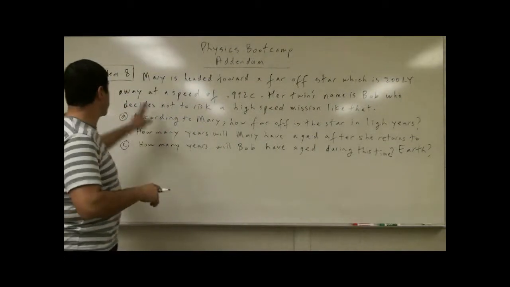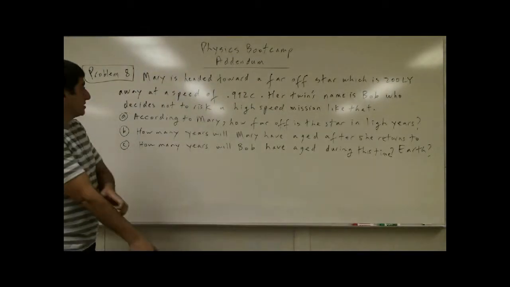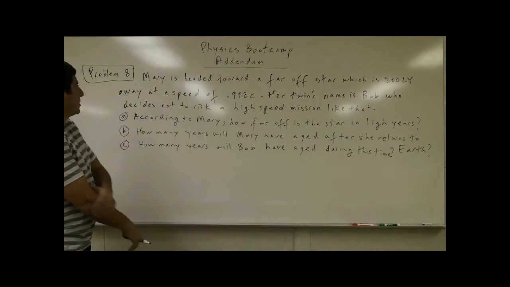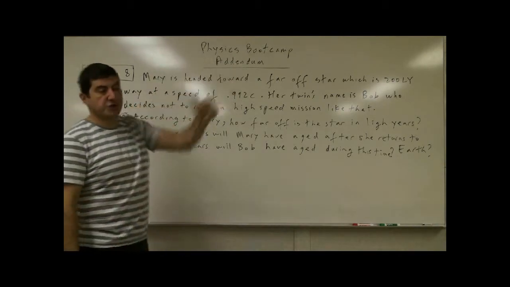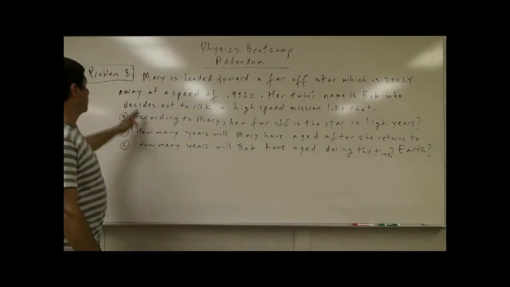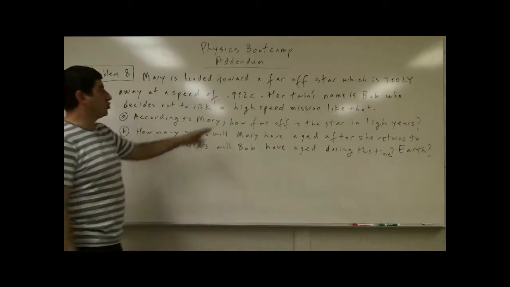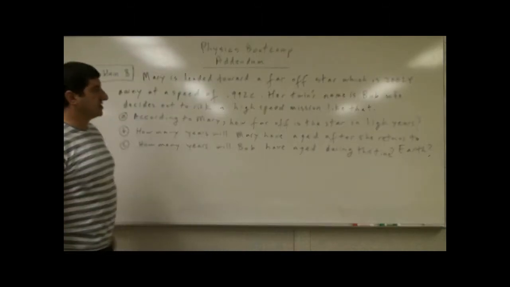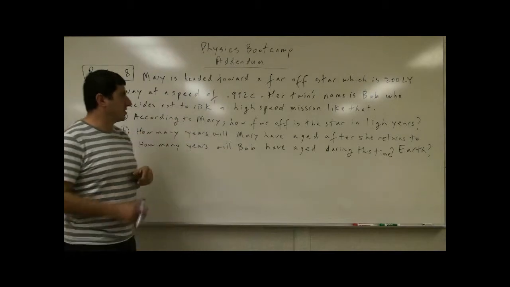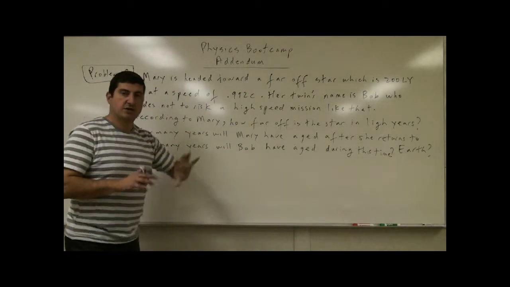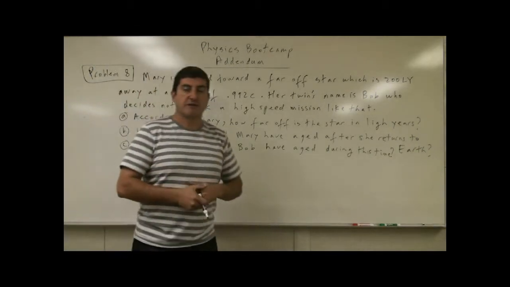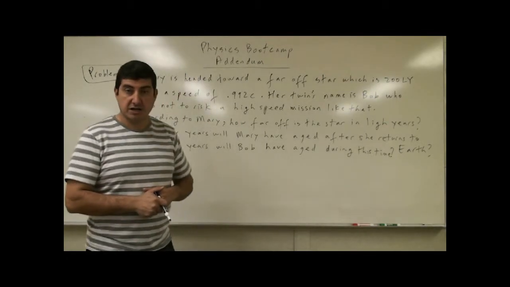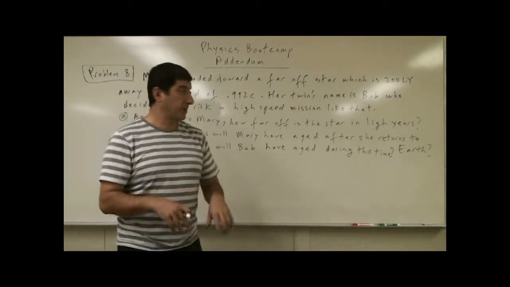On relativity, starting with problem number 8 of the addendum. Problem 8 says, Mary is headed toward the far-off star, which is 200 light years away, at the speed of 0.992 the speed of light. Her twin's name is Bob, who decides not to risk a high-speed mission like that. So this concerns the very famous twin paradox that Einstein used as a thought experiment.